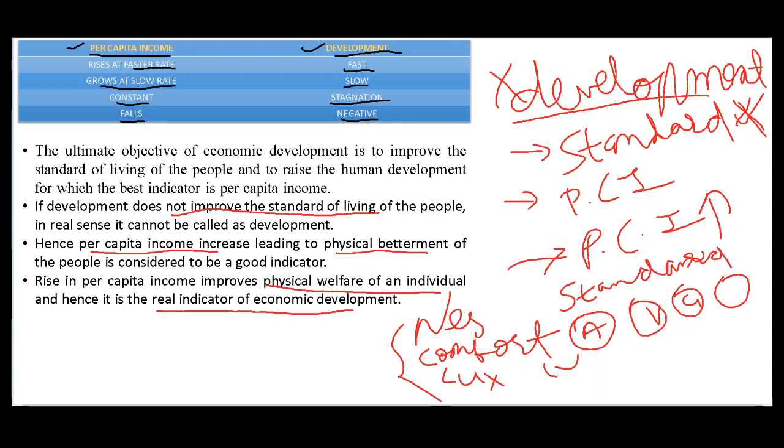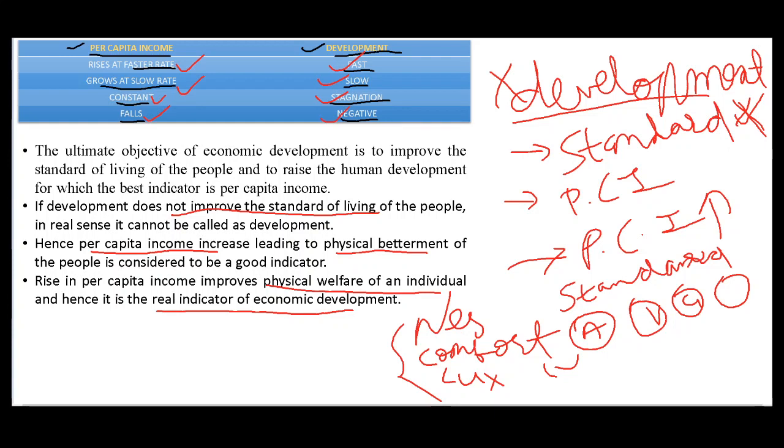Per capita income and development. If per capita income rises at a faster rate, development is fast. If per capita income grows at a slow rate, development is slow. If per capita income is constant, development is stagnation. If per capita income falls, development is negative.